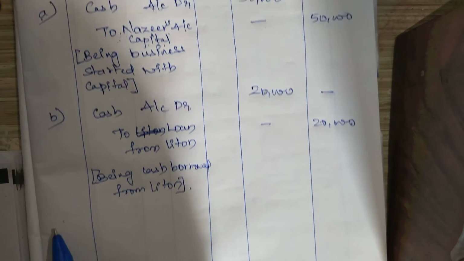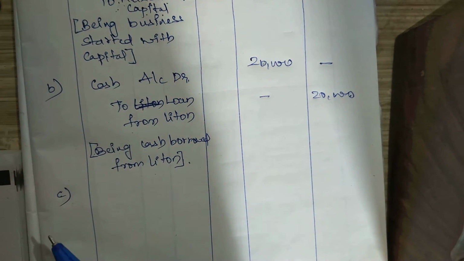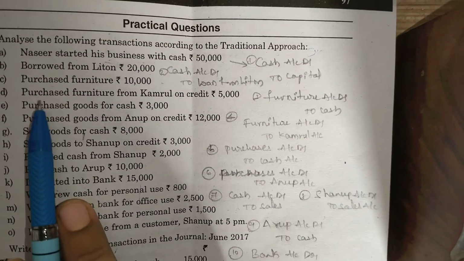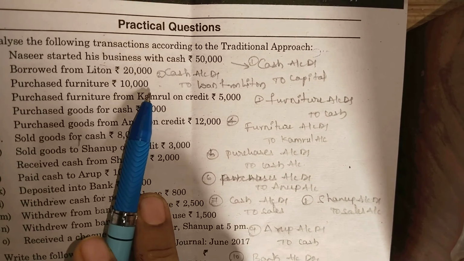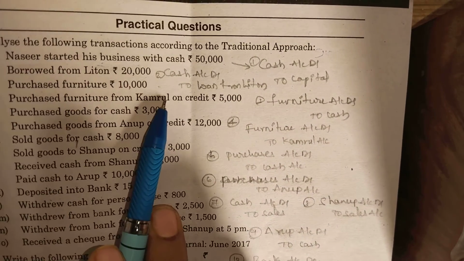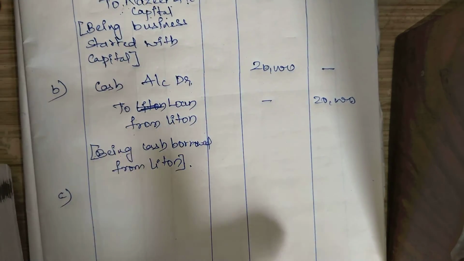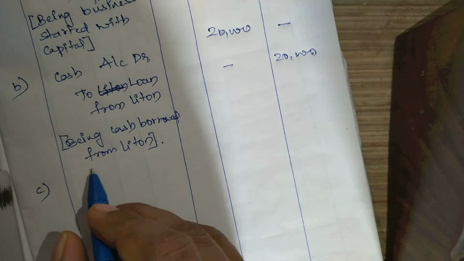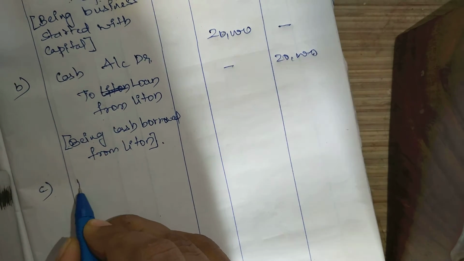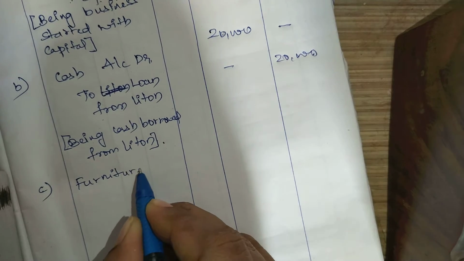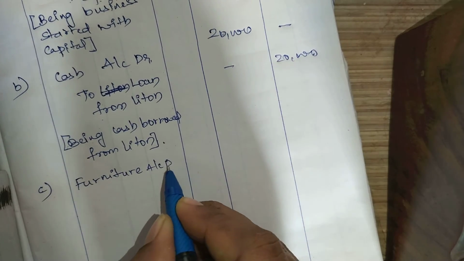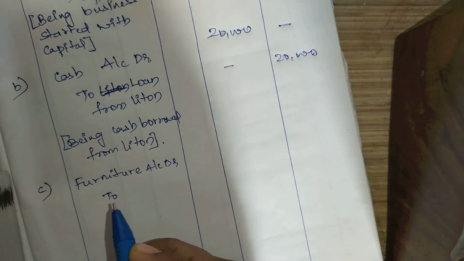Okay, next. Next, what is the transaction? Purchased furniture. So whenever you are purchasing the furniture, furniture is the asset. So furniture is coming into the business. So whatever comes in, we have to debit that furniture account. How will you purchase?